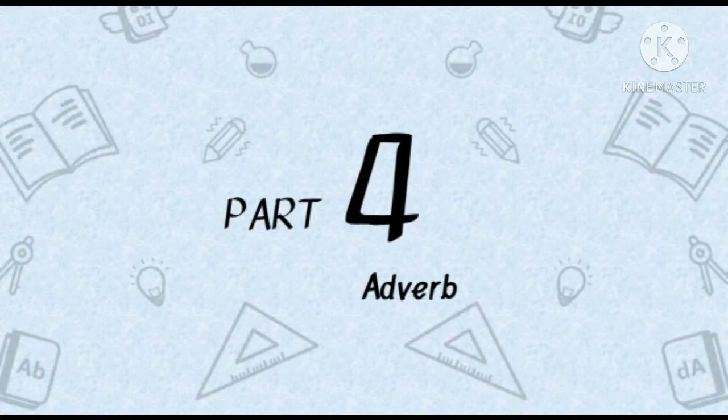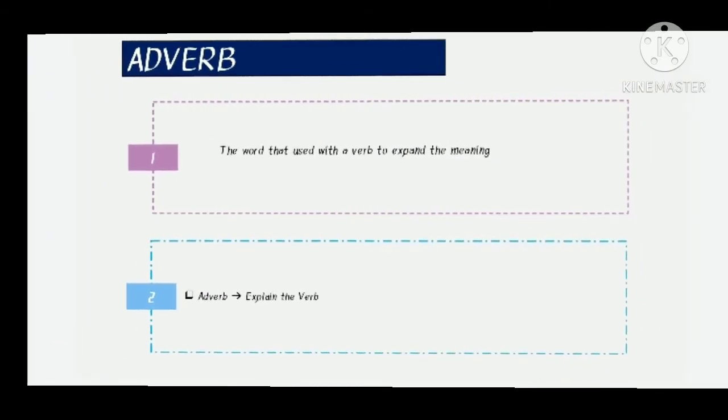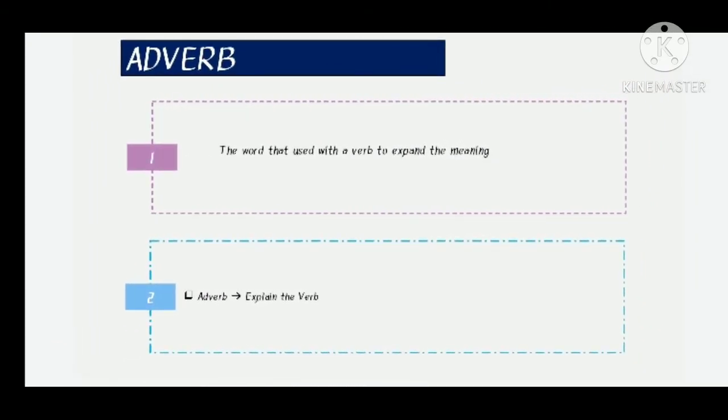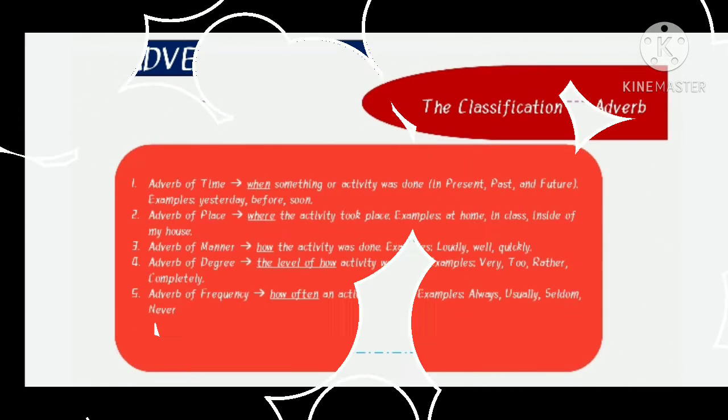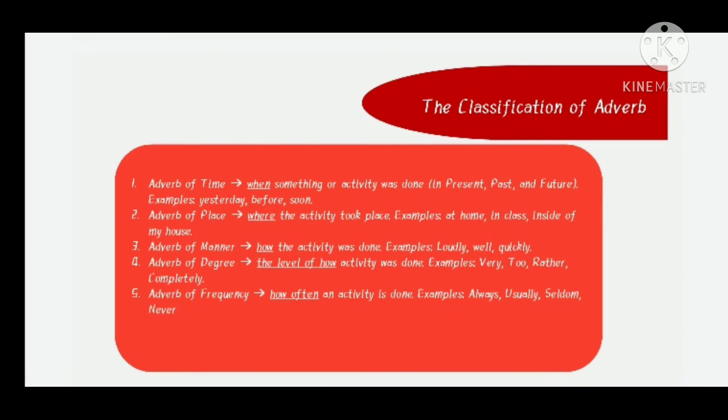Part 4. Adverb. Adverb is the word that used with a verb to expand the meaning, and the point of adverb is explain the verb. The classification of adverb. First is adverb of time. Adverb of time is describes when something or activity was done in present, past, and future, like yesterday, before, and soon. And then adverb of place is describes where the activity took place.